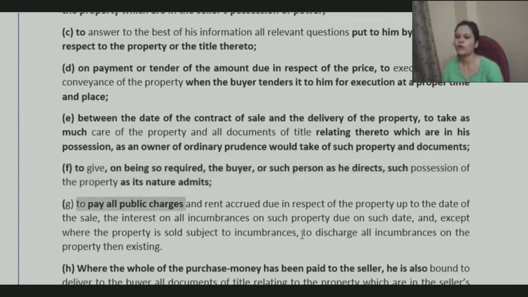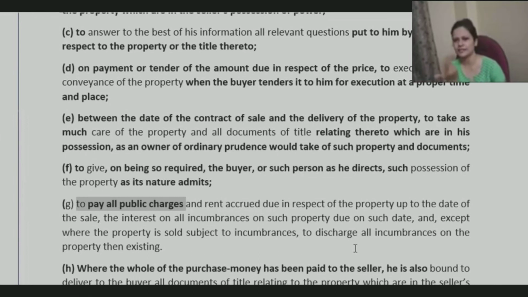To pay all public charges, whatever is the obligation with regard to the property, all those obligations need to be cleared, right? All the payments, dues, whatever it is, you need to make those payments before you are transferring it to the other person. But there may be a condition where the seller may say, yes, I do have these obligations, I have not paid the property tax, but I'm not doing it, you do it on my behalf.